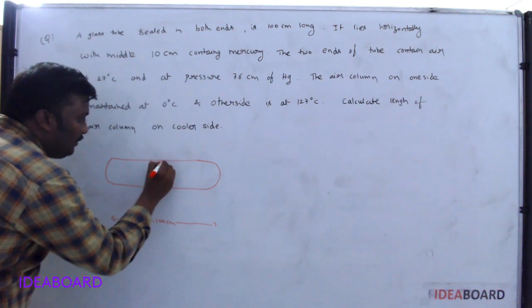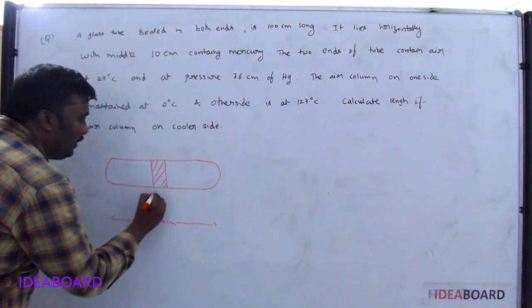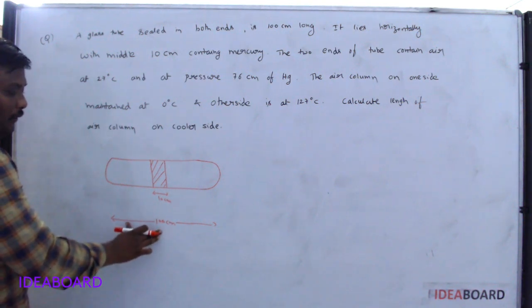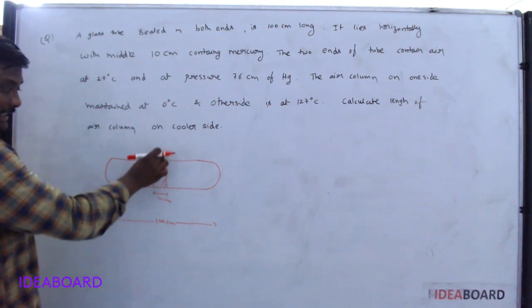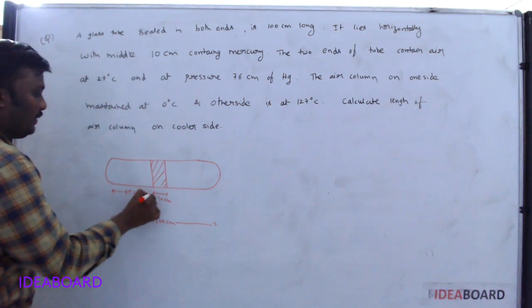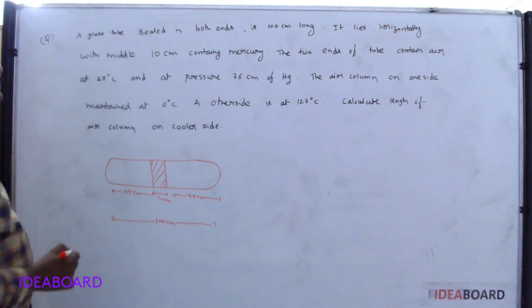So exactly at the middle we have mercury of length 10 centimeter. That means out of 100, 10 centimeter is over, exactly in the middle. That means this becomes 45 centimeter and this becomes 45 centimeter.